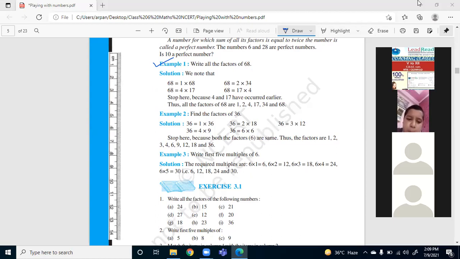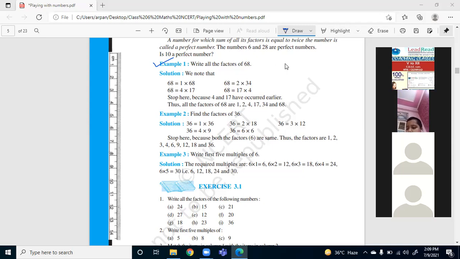Okay, ma'am. Ma'am, I have also written that number. No, that is wrong, Samarth. Can I tell the numbers? Yeah, please. It's 1, 2, 4, 17, 34, and 68. You are correct. Ma'am, I wrote now only in your personal.